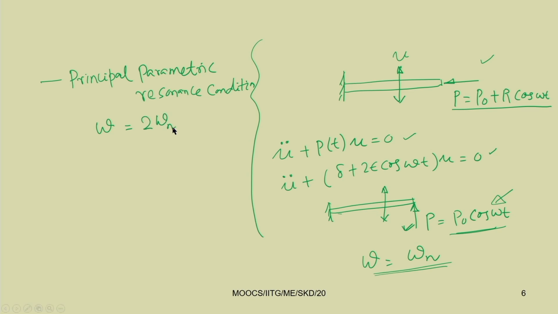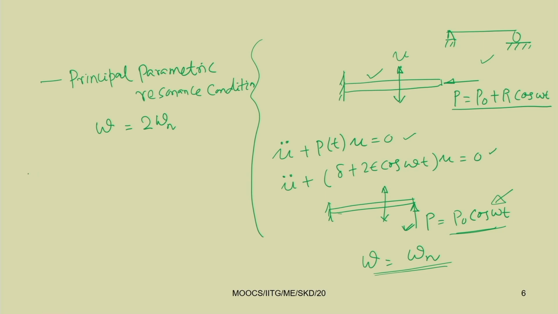Depending on the mode, for example, let us take a continuous system like this cantilever beam or a simply supported beam. In these cases we have an infinite number of natural frequencies because these are continuous systems. So we will have an infinite number of parametric resonance conditions. For example, it may be at omega equal to 2 omega 1, omega equal to 2 omega 3, where omega 1, omega 2, omega 3 are the natural frequencies of the system.